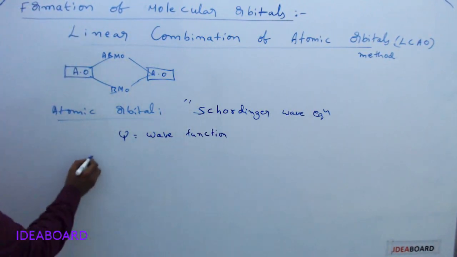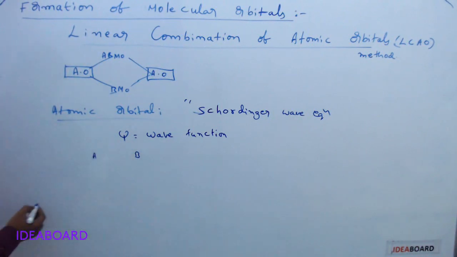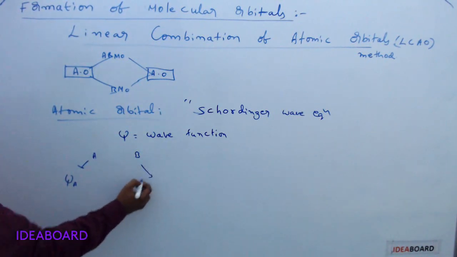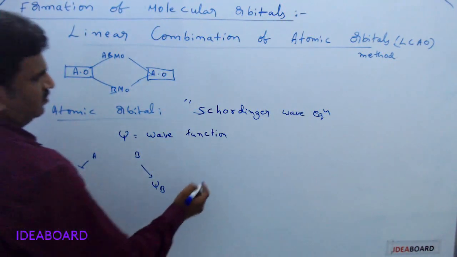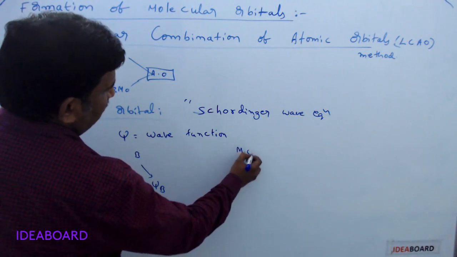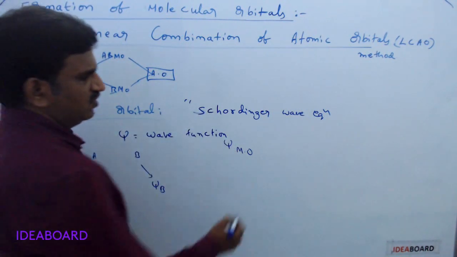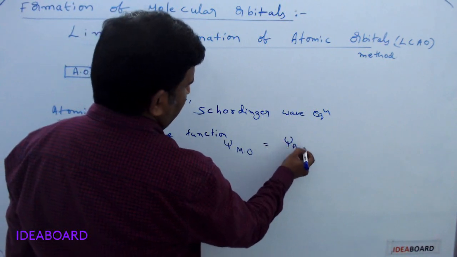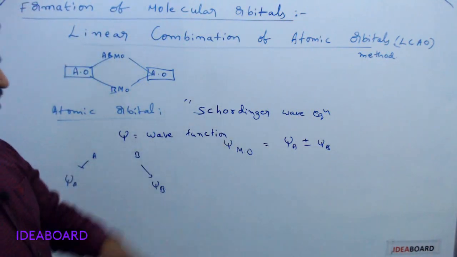Suppose I have two atoms A and B. This is the atomic orbital of A and the atomic orbital of B. Their wave functions we can indicate as psi A and psi B. Whenever we combine the atomic orbitals to get a molecular orbital, which is also an orbital, psi molecular orbital is equal to psi A plus or minus psi B. This is a very important one.